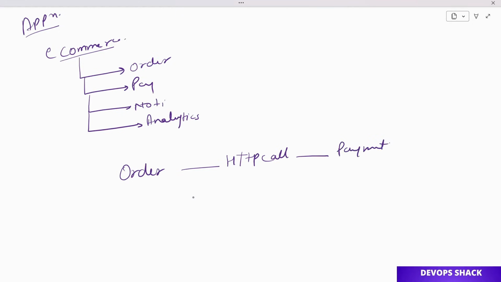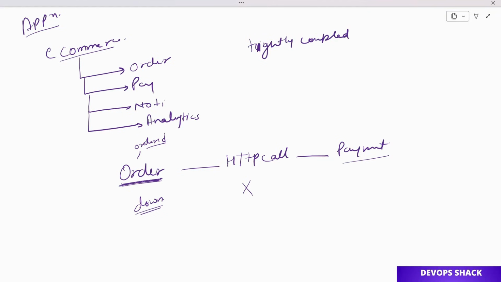But let us understand a scenario where an order has been created, meaning when we try to place an order, the order ID got created, and after some time the order service goes down. If the order service is down, then the payment service may not get to know that the order ID has been created and that it needs to proceed with taking the payment, right? This will be a problem, because these microservices are tightly coupled.